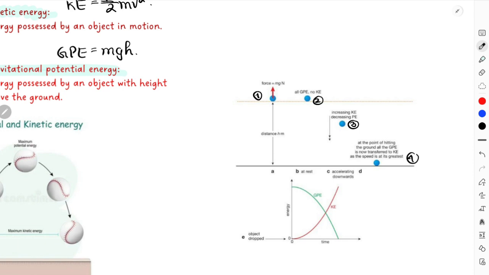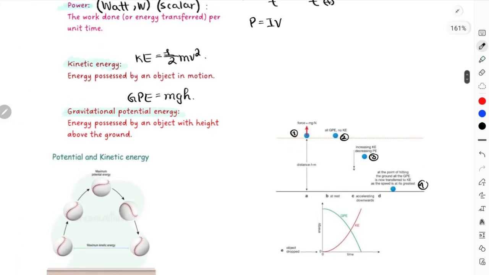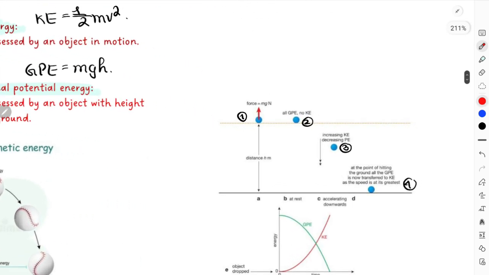Another important thing is the law of conservation of energy. Energy cannot be destroyed. It can only be transferred from one form to another. So in this case, when GPE was decreasing and KE was increasing, this indicated that as the object falls down, its GPE was converted to kinetic energy. Let me write this again over here.